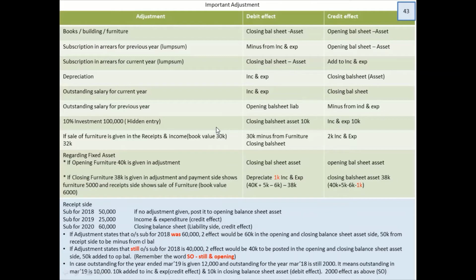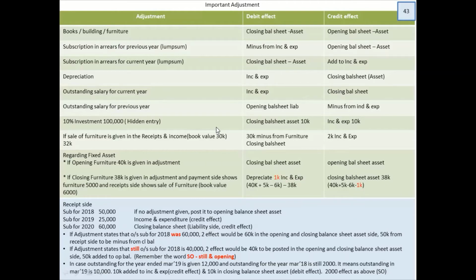So where do you post the debit effect? Now please understand, this is your previous year. So it would always be in the opening balance sheet. So in the opening balance sheet, if you write in the asset side, you give a credit effect to this. Subscription in arrears for current year, add it to the income and expenditure and the closing balance sheet. Depreciation, exactly like what we did last year. Outstanding salary, just like last year, add it to the outstanding salary in income and expenditure, show it in the liability.